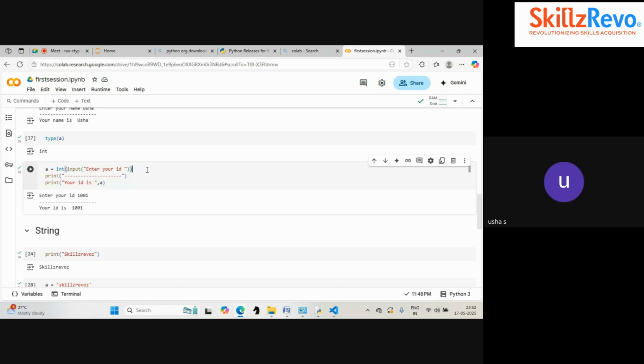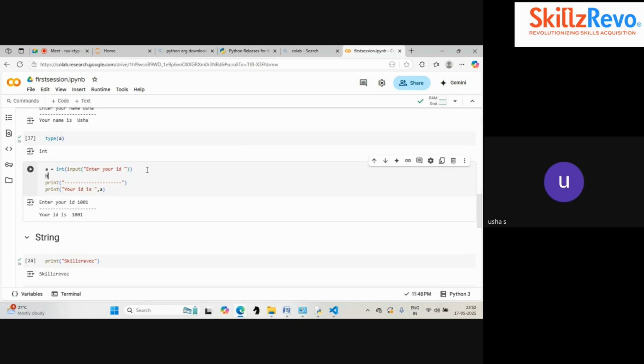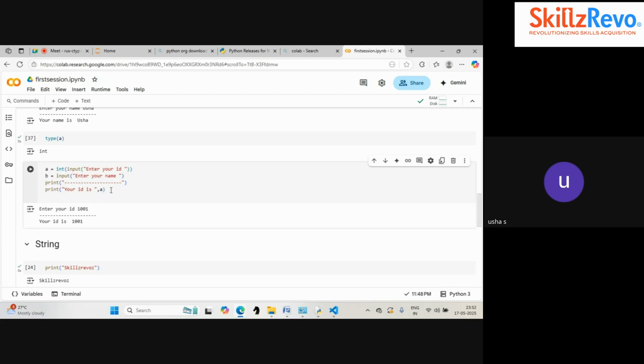Now we will have two inputs. Instead of just A, I'm also going to have another input, which is to enter your name. This time I want to print both things: your ID is A, and another output is going to be your name. So B is my input name, A is my input ID.